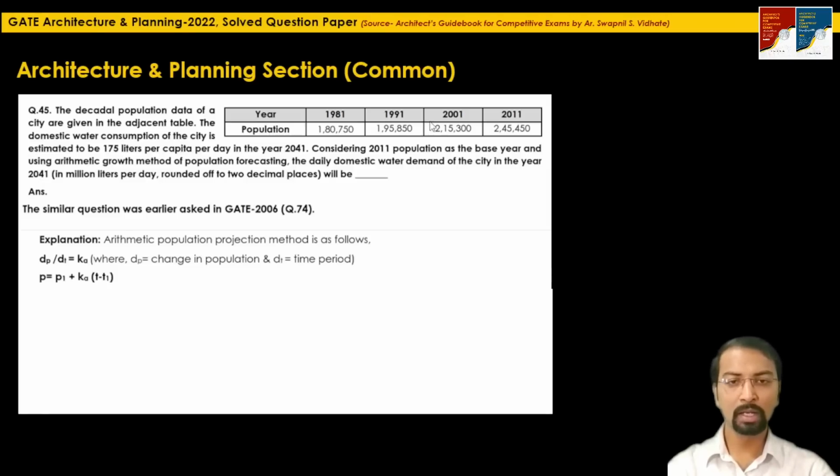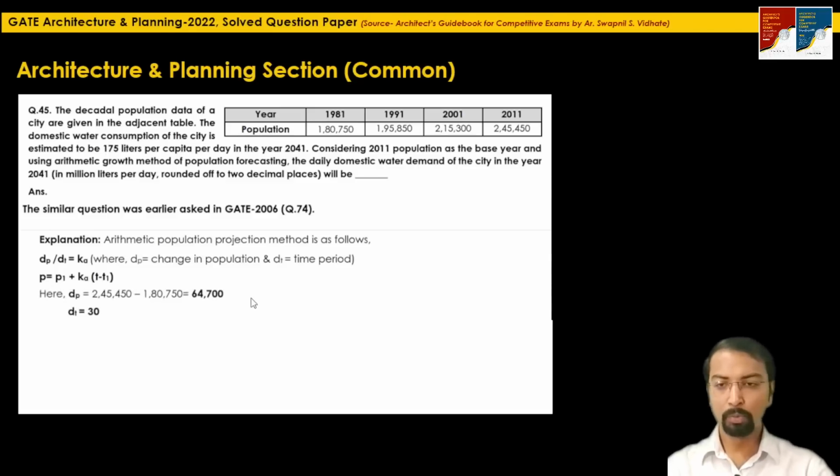The base year for the population projection is 2011, so P1 is the population in 2011, that is 2,45,450. Ka, as I said, is the arithmetic growth factor. T minus T1 is the time period between the base year and the year for which you are calculating the projected population.